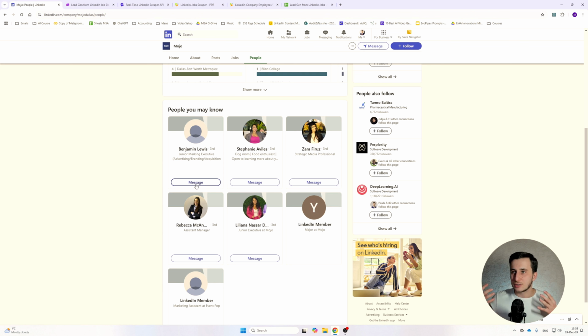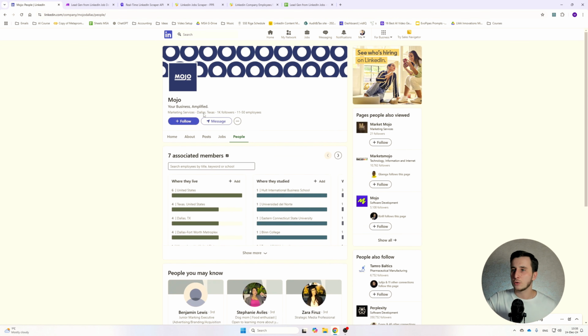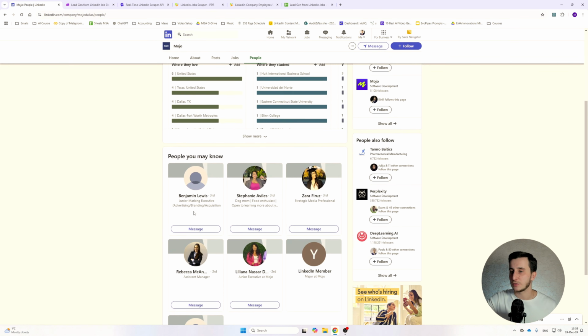So if there is a hiring team and you need to reach out to HR, you can do that directly on the job page that we've seen before, or you can go through the company and the people and try to find the right aspects that you're looking for. Because, for example, you would often see that for a job description posted on LinkedIn, there will be an HR person attached. But if you're looking to offer marketing services, you're probably not going to be talking to an HR person. You need to be talking to a marketing executive, chief marketing officer, etc.